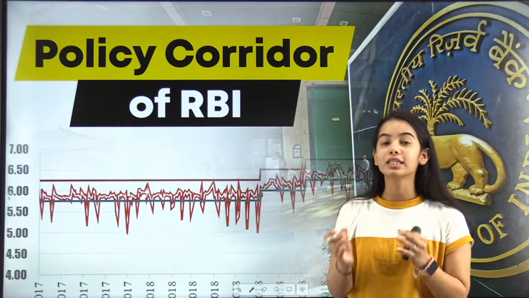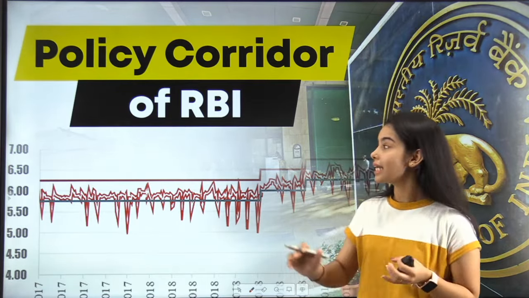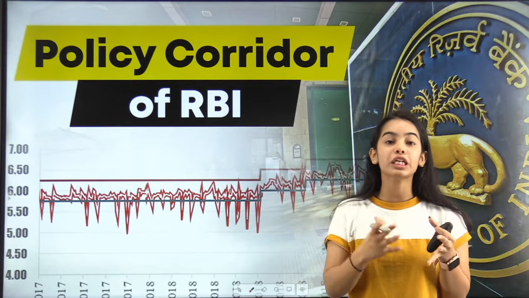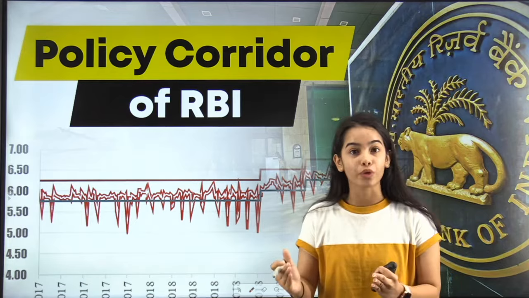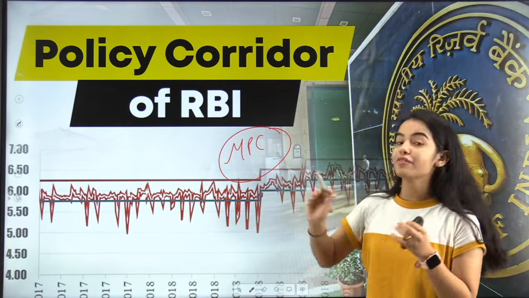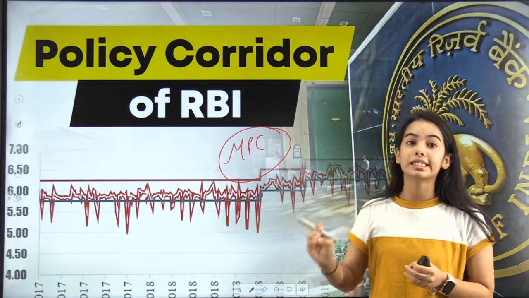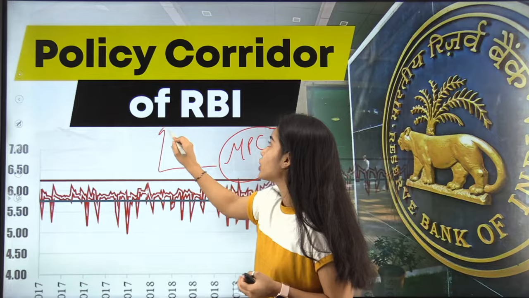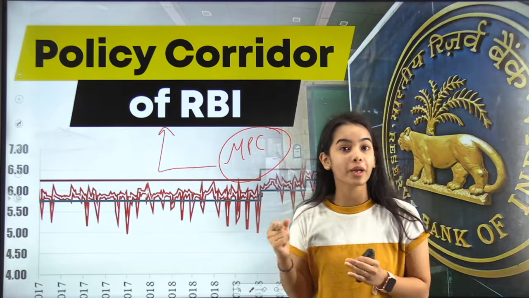In today's session, we are going to discuss a very important topic regarding the policy corridor of RBI. You must have heard that recently the Monetary Policy Committee meeting was held, and in that there was talk about the LAF, the Liquidity Adjustment Facility, and the Liquidity Adjustment Facility corridor. Whenever we talk about the Monetary Policy Committee decisions, the important decisions are regarding the policy corridor of RBI, or the Liquidity Adjustment Facility corridor of RBI.